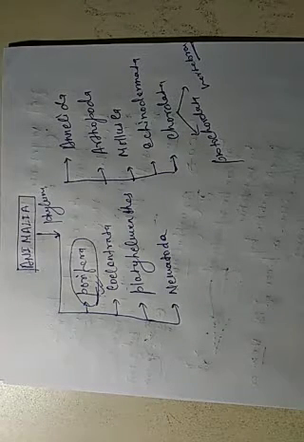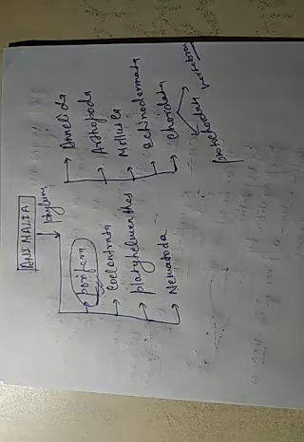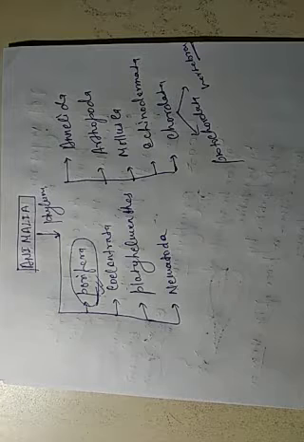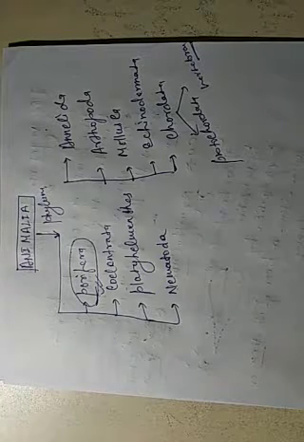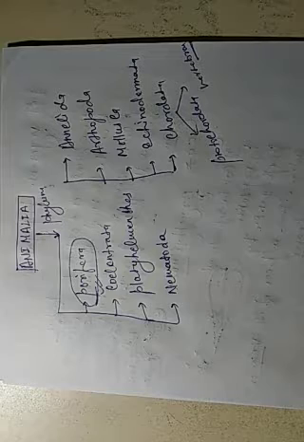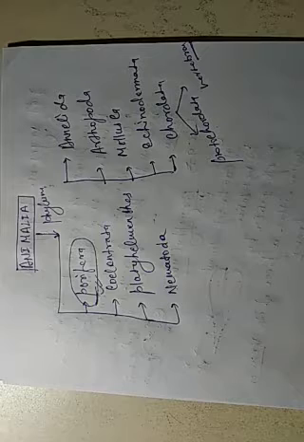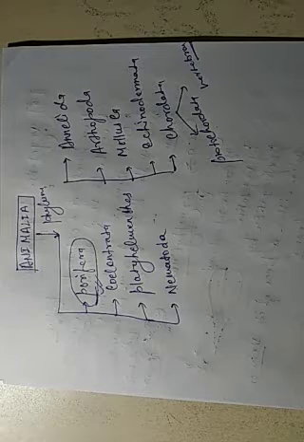Diploblastic contains ectoderm and endoderm, and triploblastic contains ectoderm, mesoderm and endoderm. Third is the coelom. Coelom has three types: acoelomate, pseudocoelomate and coelomate. Acoelomate means no body cavity. Pseudocoelomate means a false body cavity, where the body cavity is present but functionless. And the last one is coelomate, meaning a true body cavity is present.